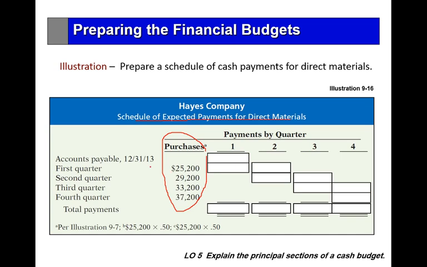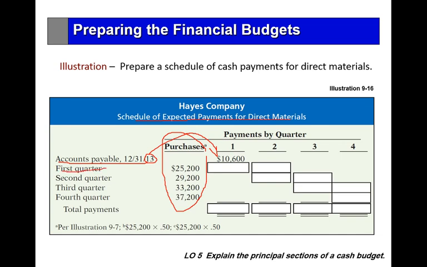The illustration said that we have 10,600 accounts payable from 2013 that is expected to be paid in full in the first quarter.